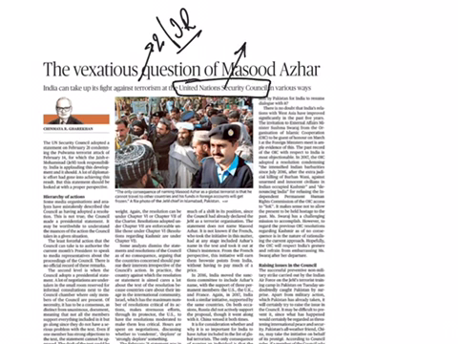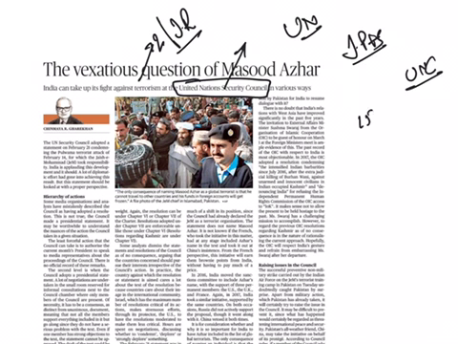What is this? It is one of the 6 principal organs of the United Nations, and it is charged with the responsibility of maintaining international peace and security. This was established in 1946 as per Article 23 of Chapter 5 of the United Nations Charter, and this council has 15 members, which are categorized into 2 types. One is the permanent members and the other is non-permanent members.